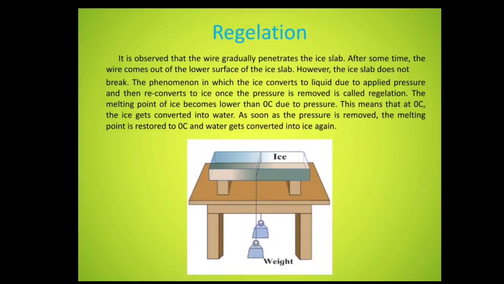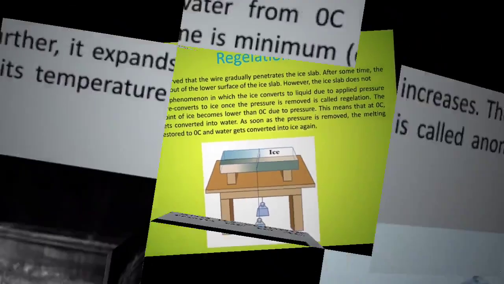That means the wire passes through the slab. After some time, the wire comes out of the lower surface of the slab. However, the ice slab does not break. The phenomenon in which the ice converts to liquid due to applied pressure and then reconverts to ice once the pressure is removed is called regelation.